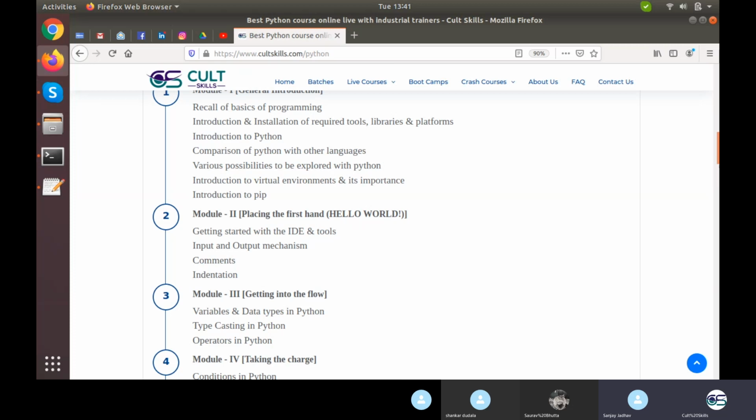We discussed about IDE and tools. Because we didn't install any IDE or tools here, we actually did Jupyter. We installed Jupyter right here. So as you said, we can go for Python or something like that, because we didn't try it in Python, we tried in the command prompt.